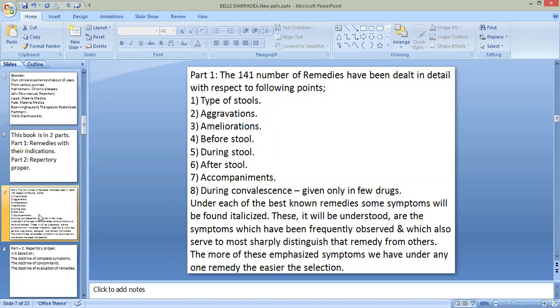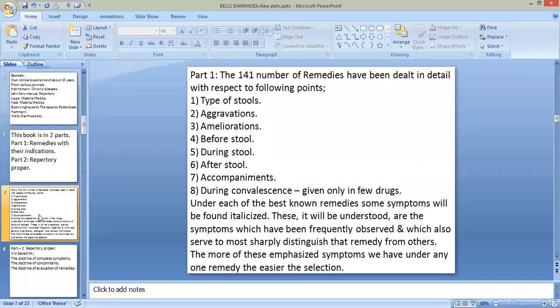Then during convalescence, given only in a few drugs. Under each of the best known remedies, some symptoms will be found italicized. These, it will be understood, are the symptoms which have been frequently observed and which also serve to most sharply distinguish that remedy from the others. The more of these emphasized symptoms we have under any one remedy, the easier the selection.